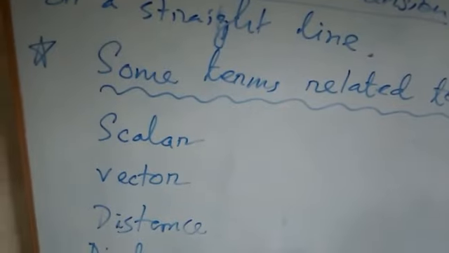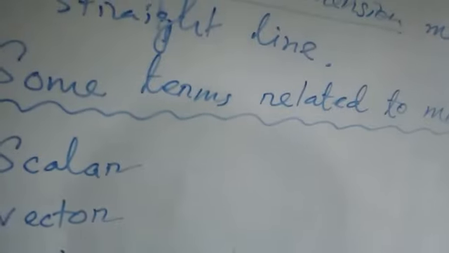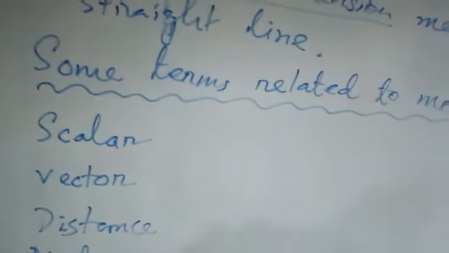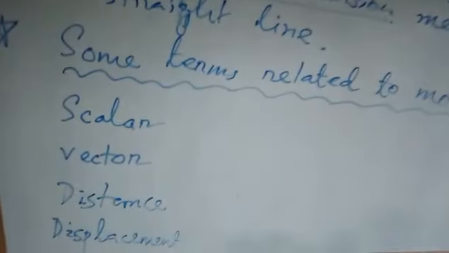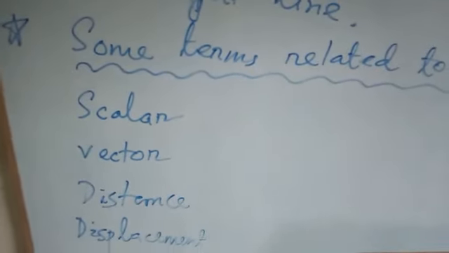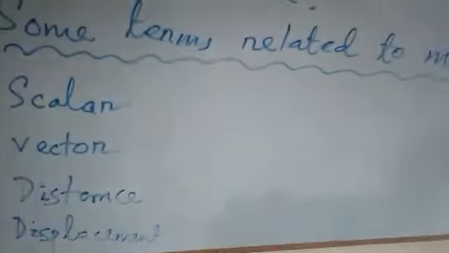Scalar. What do you mean by scalar? The things which have only magnitude but no direction. Such quantities are called scalar quantities. Example, you can find 5 kilo rice. It only says the quantity, that is 5 kilogram. It never says anything about the direction. So it is a scalar. So mass is a scalar. You can find many more such examples. Time is a scalar.